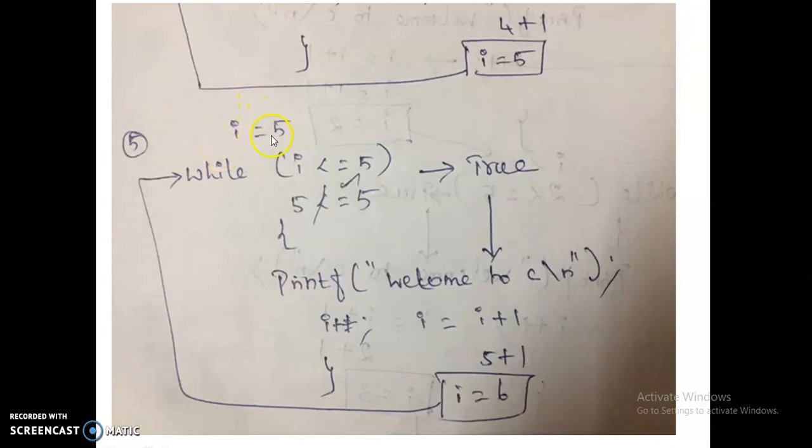But here the value of I is 5. In this condition, the value is not less than, but it is equal to 5. So again the condition is true. It goes into the body of the loop. For the fifth time, the statement welcome to C is printed on the screen. And it goes to the next step, I plus plus. The value of I is 5 plus 1, 6. So the value of I is incremented to 6. Again the condition is true, so it goes back to the loop once again.